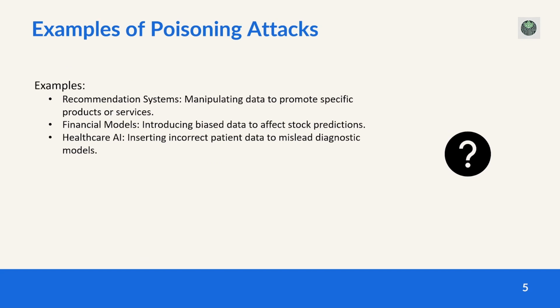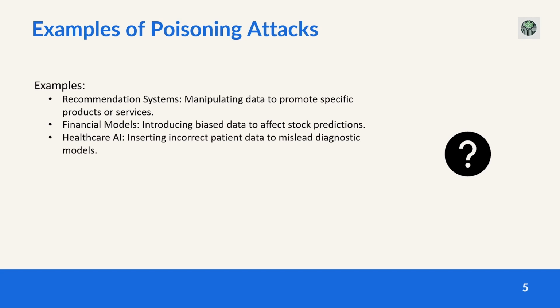So now let's look at some real world examples of how poisoning attacks can affect different AI systems. One example is recommendation systems. Imagine an attacker is manipulating the data that drives recommendations on an e-commerce platform. They could promote specific products or services by poisoning the model to favor those items over others.